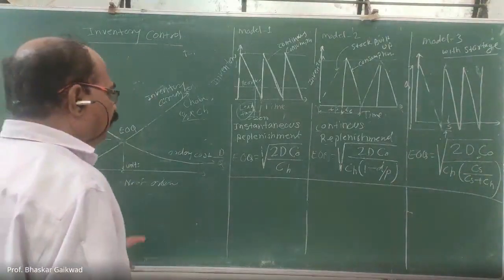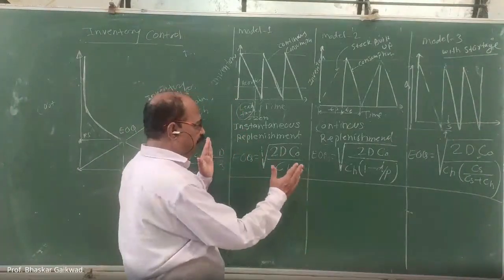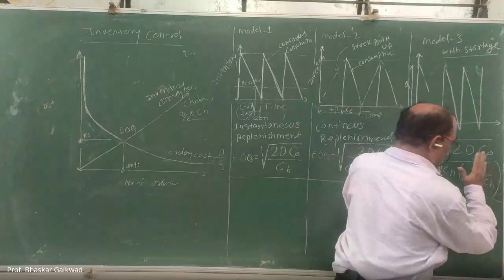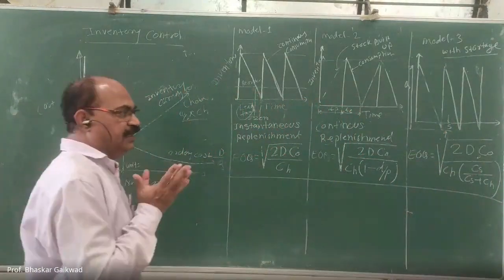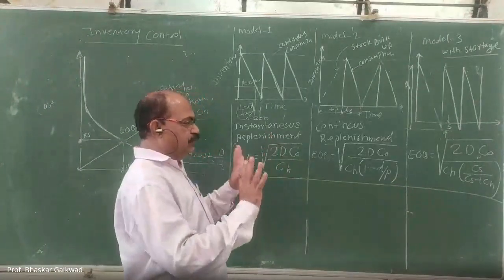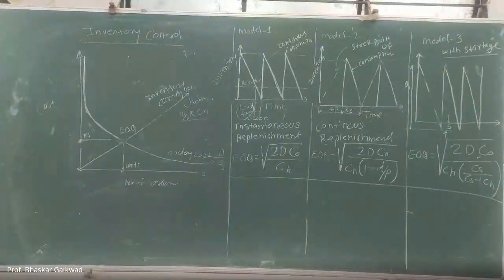Okay. Now this is about the economic order quantity. You only have to remember the model and this formula, model and this formula, model and this formula. And try to understand the given formula, put the particular value in this and solve the numerical problems. Okay. Now the next thing is related to the minimum inventory cost.